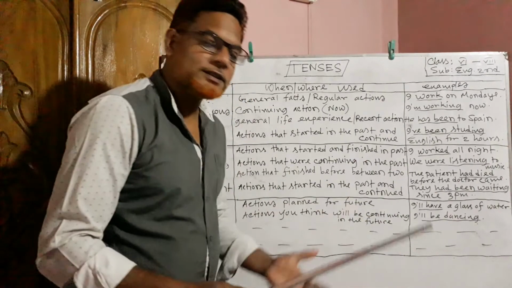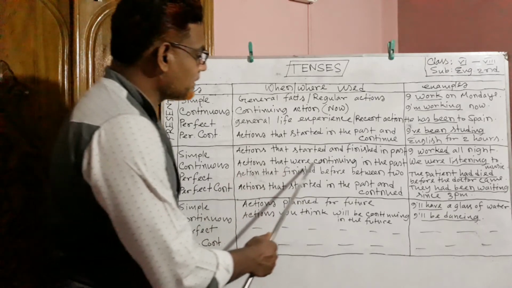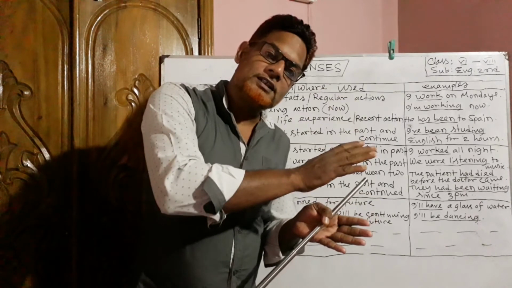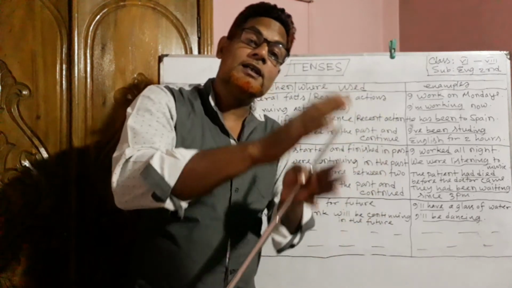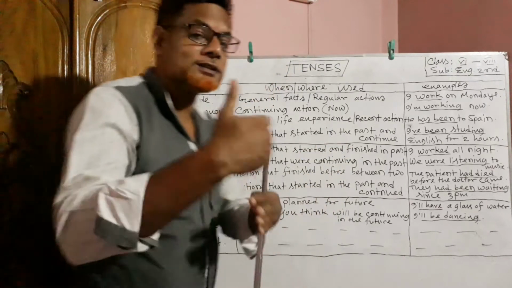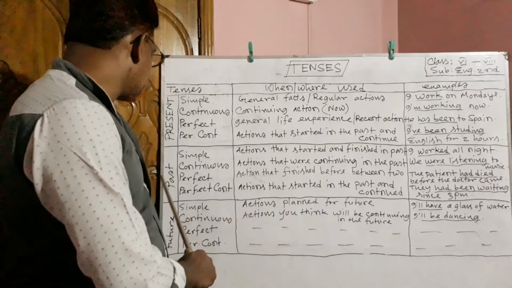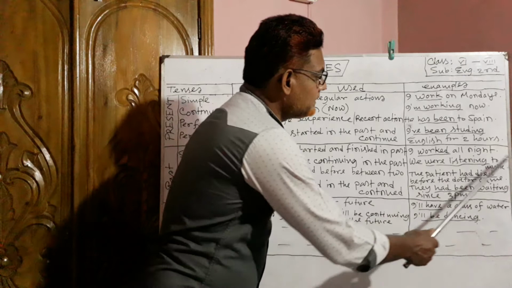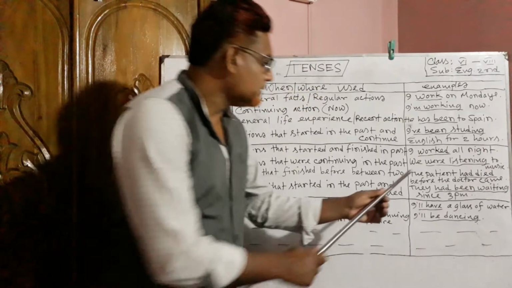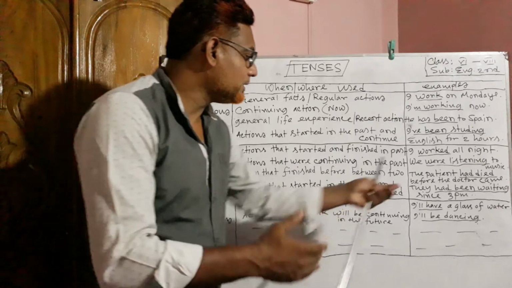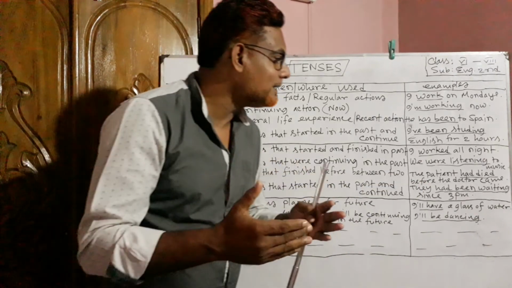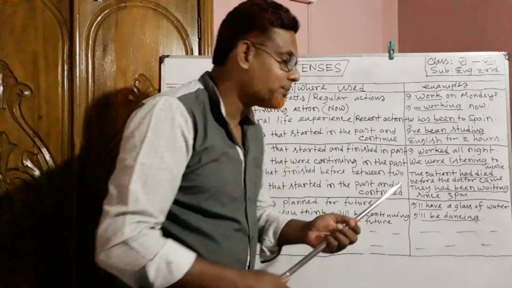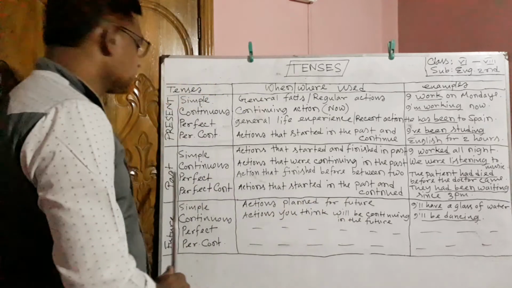When we want to express actions that are continuing in the past, actions that started in the past and were continuing in the past, we can use the past continuous tense. Look at the example, "We were listening to music." This sentence is expressing that the doer was listening to the music and it was continuing in the past. That's why it is past continuous tense.